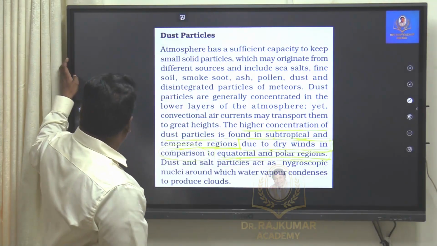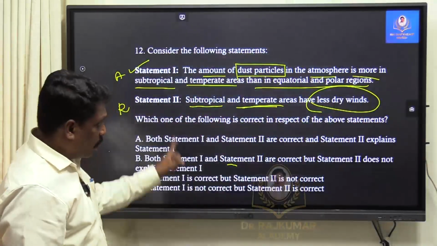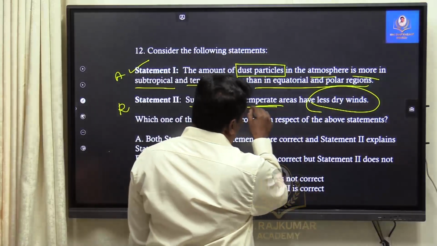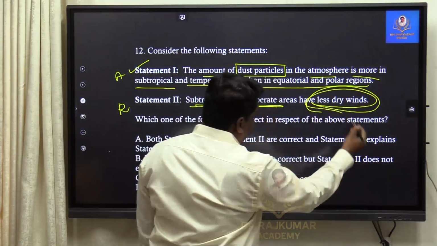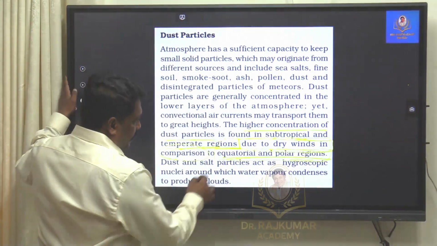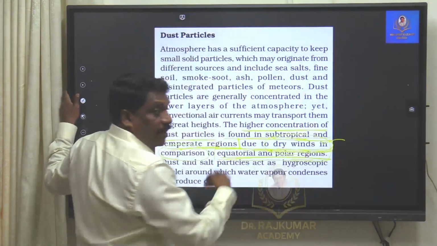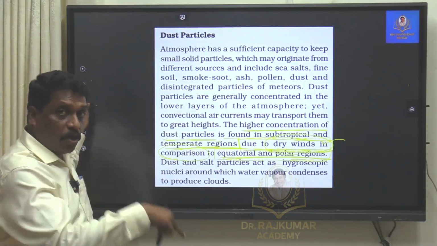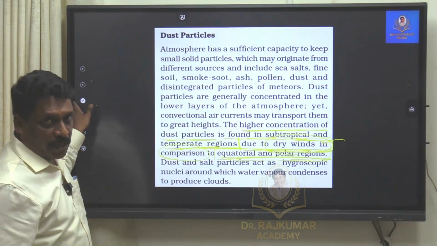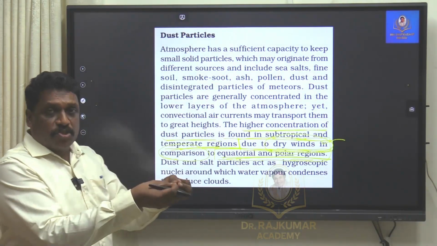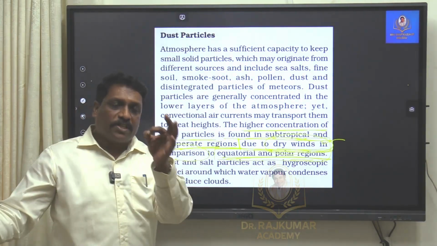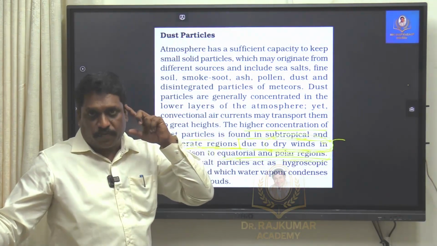But here, according to the statement, they say that subtropical and temperate have less dry winds, but NCERT clearly says subtropical and temperate regions have more dry winds. Though they have not used the word more, certainly, wherever dry winds are more, aerosols or dust particles will be deflated in the atmosphere.